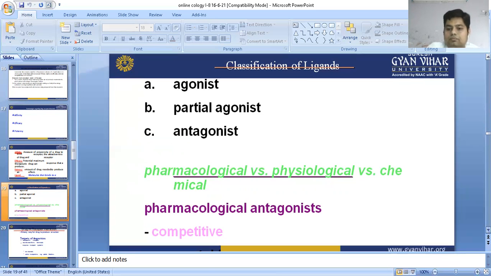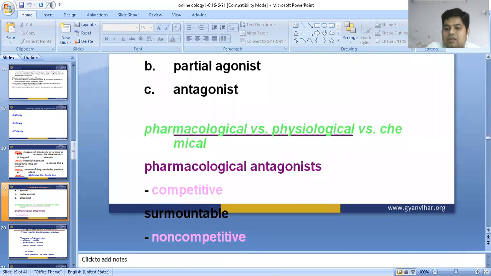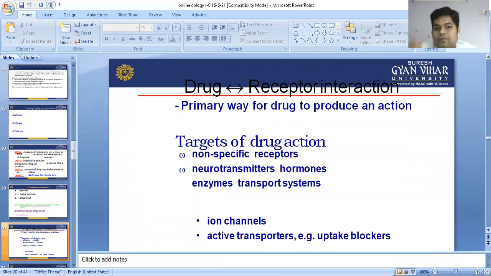So now, pharmacological antagonist and competitive type of antagonist, which we have discussed now. Drug receptor interaction: first, the primary way the drug produces the therapeutic effect. Targets of drug action include non-specific receptors, neurotransmitters, hormones, enzymes, transport, ion channels, active transport, and uptake blockers.